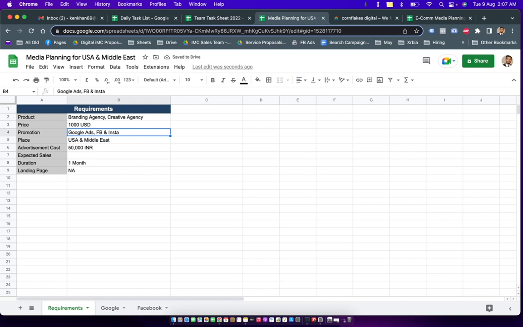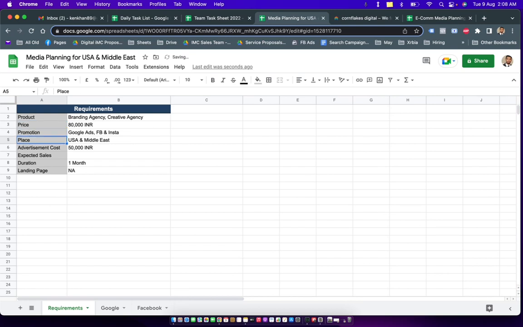Promotions, so we are looking to promote our ads on Google, Facebook, and Instagram. The market is going to be US and Middle East. Advertisement cost, so we're going to start with somewhere around 50,000 INR. And if you want to keep both the currencies the same, then you can put this number as 80,000 USD. Sorry, 18,000 INR.